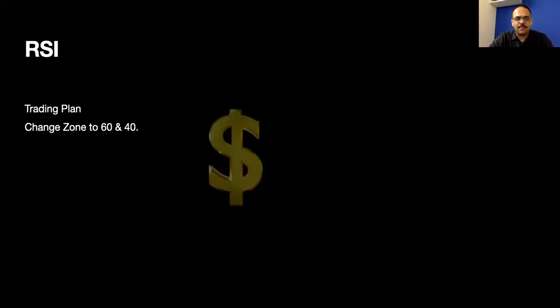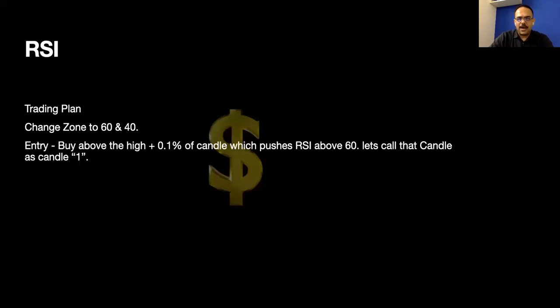So first, step number one, we'll change the zones from 70 and 30 to 60 and 40. Second, entry: buy above the high plus 0.1% of the candle which pushes RSI above 60. We'll watch the RSI line as it goes above 60. There will be a candle in the chart because of which the RSI on that day went above 60. We will call that candle, the day the RSI crosses 60, candle number one.